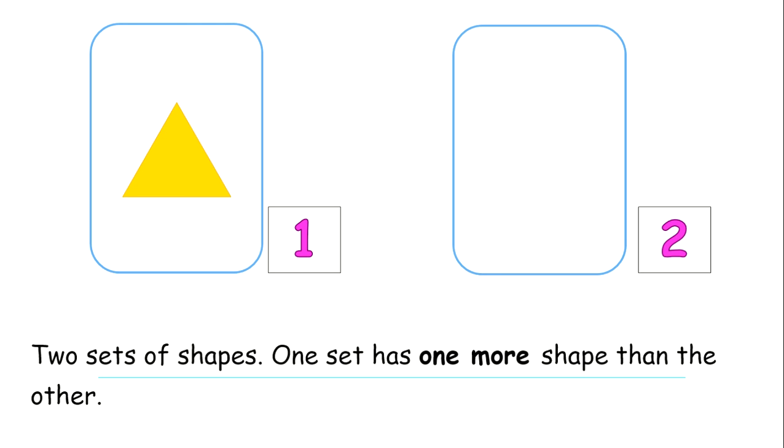Now, 1 more than 1 would be 2. So if I say 1, after 1 comes 2. So I'm going to put 2 shapes in this set now because that would be 1 more. So 1, 2. I have 2 ovals. Does this set have 1 more shape than this one? Look at it. You can match those 2 up. And yes, I do have 1 more. So 2 is 1 more than 1. So this set has 1 more shape than the other.